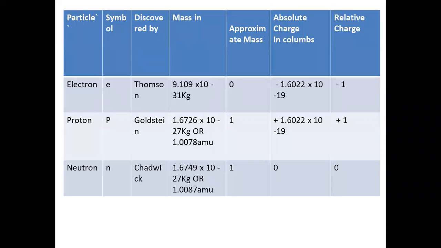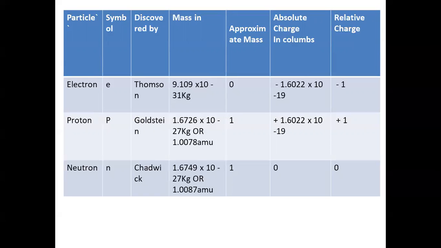When we express the mass of proton in atomic mass units, it is 1.0078 AMU. We take it as 1. So you should remember that 1 is the approximate mass of proton, and it can also be considered as the mass number.